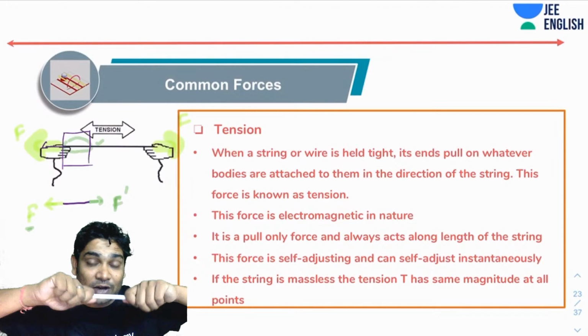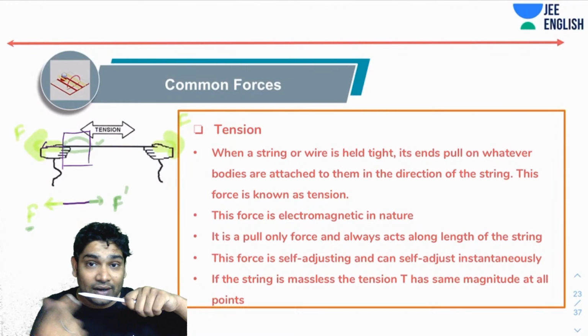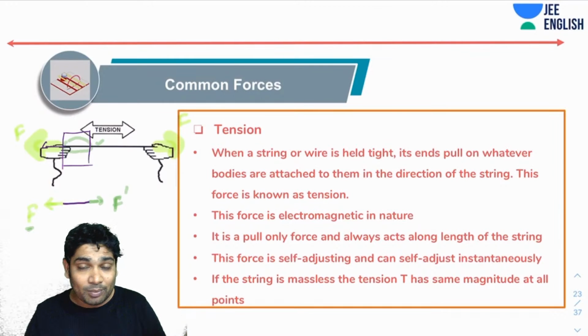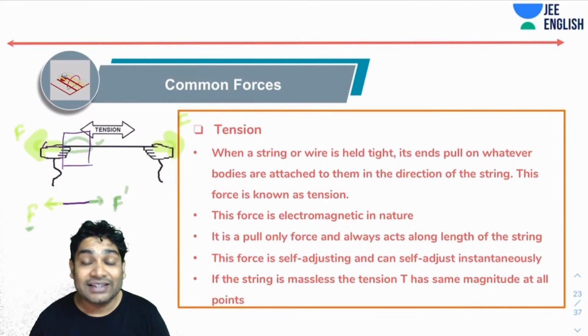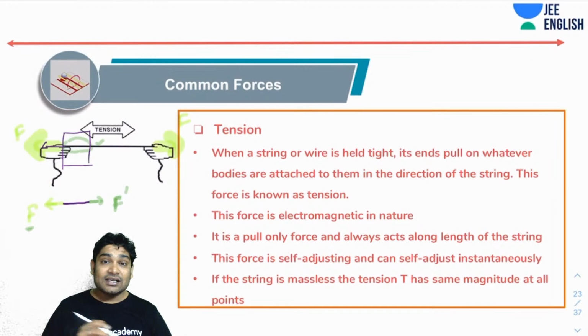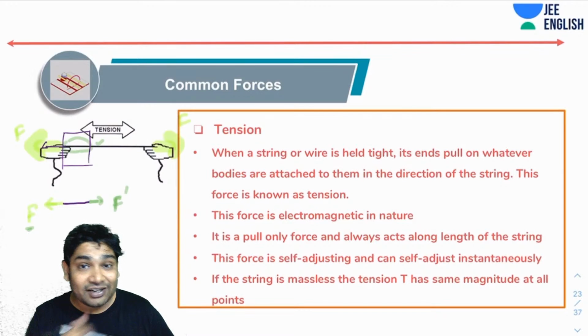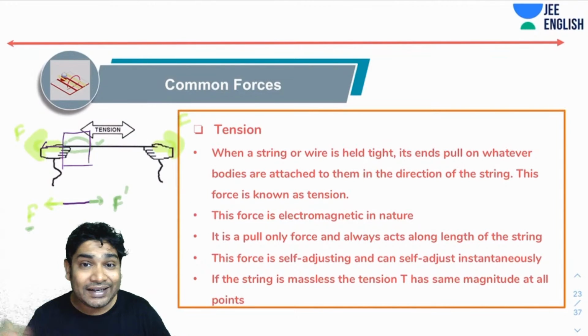Whenever you are trying to pull the ends of a string, a force develops all around this string. Every molecule starts pulling back each molecule that is trying to go away from it. This is what you call tension. So tension is molecules of a string pulling the other molecules which are trying to move away back towards them. Every molecule will pull each other.